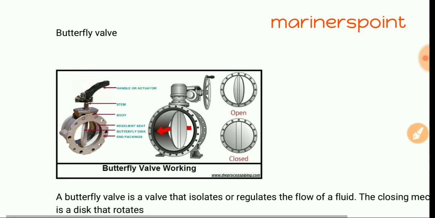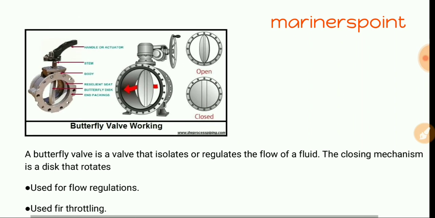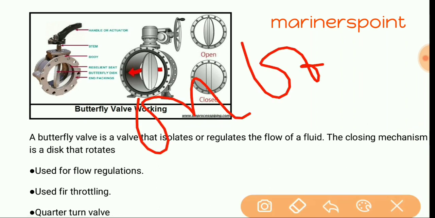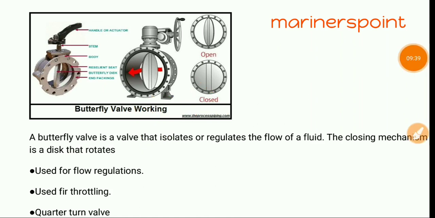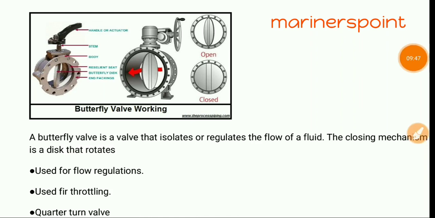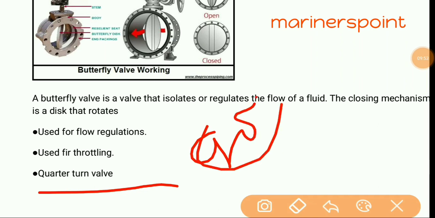Now come to the butterfly valve. It is similar to the ball valve, but the restriction of flow is done by a disc which looks like a butterfly. Okay. A butterfly valve isolates or regulates the flow of liquid, and the closing mechanism is a disc that rotates. But this is a throttling valve. Remember, this is not an on-off valve. This is used for throttling, or we can say flow regulation, not for on-off control. Okay. This is a quarter turn valve, that means a 90 degree turn valve.